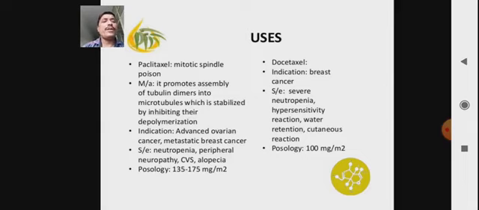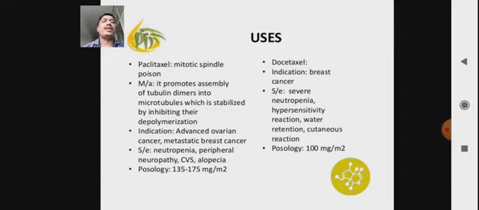Indication: it is used in the treatment of ovarian cancer, then metastatic breast cancer. There are many adverse effects of taxol or paclitaxel, such as neutropenia, peripheral neuropathy, alopecia, and many other side effects. Mainly they are used in chemotherapy, in first stage or second stage. Posology, meaning dose: 135 to 175 mg per meter square, according to body surface area. It has a narrow therapeutic index.